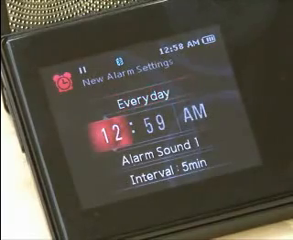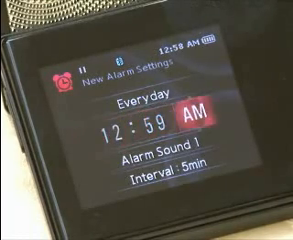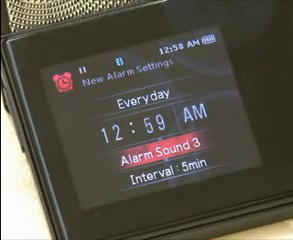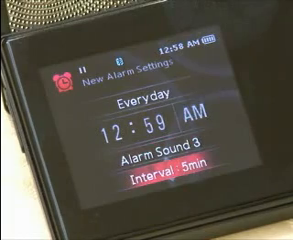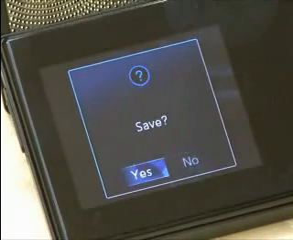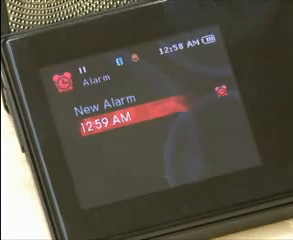Set the time correctly and set up the alarm sound. Set up the interval to repeat the alarm. If you select confirm, it asks you if you want to save. Then push yes to set up the alarm.